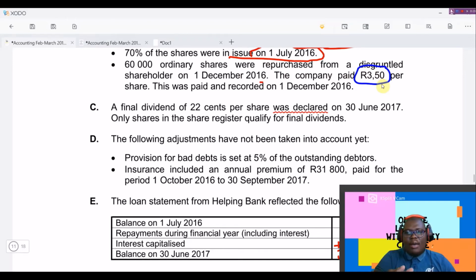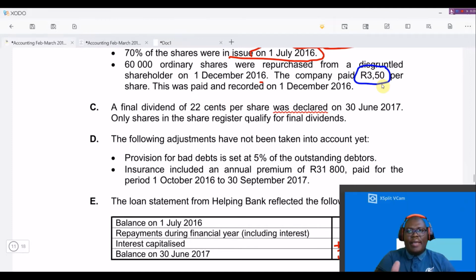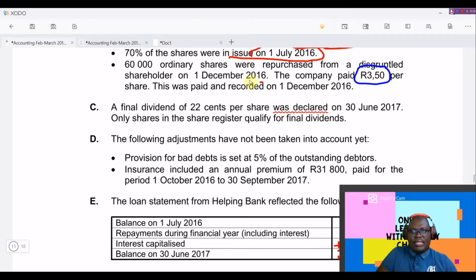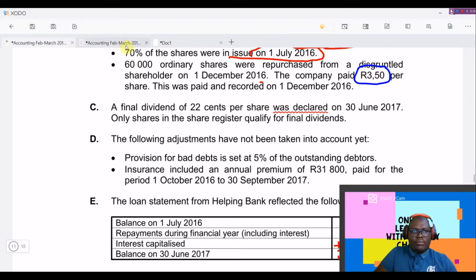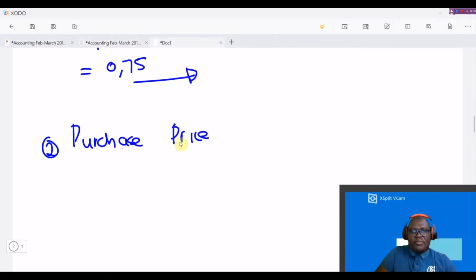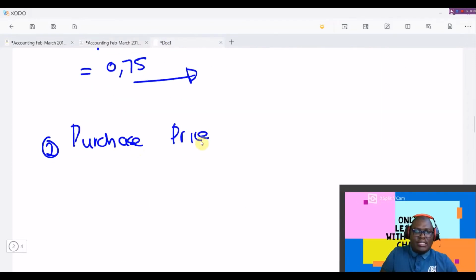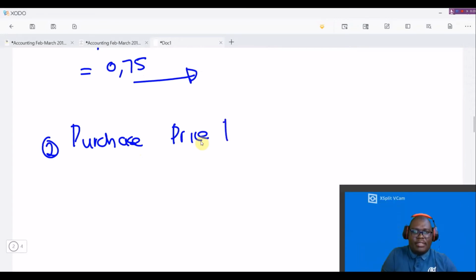Okay, they paid 350, and then we know that the difference in the selling price of the shares is made by two things, which is the loss that the company suffered as well as the difference. So we're supposed to get that the difference is shown in the loss. So this 3 rand 50, we can maybe call the purchase price difference.